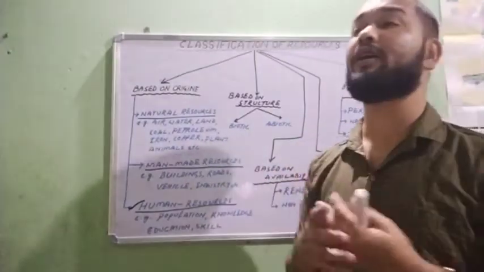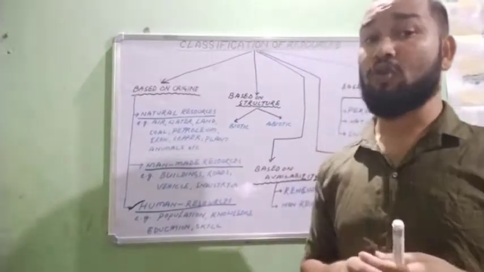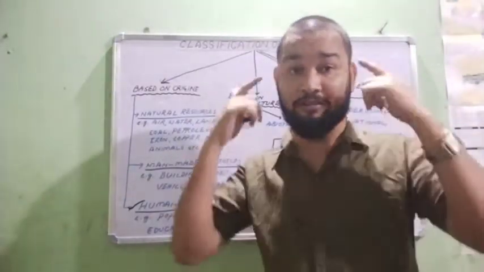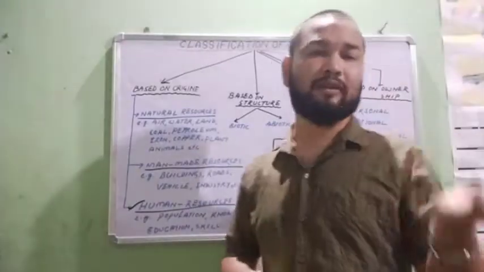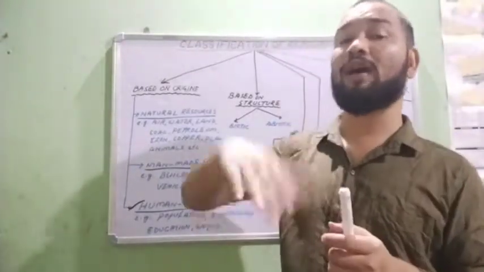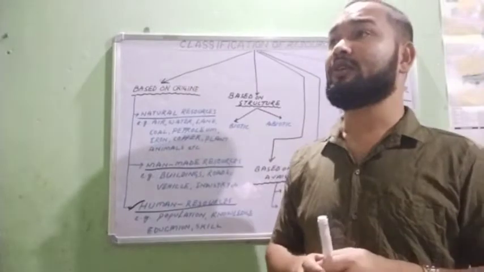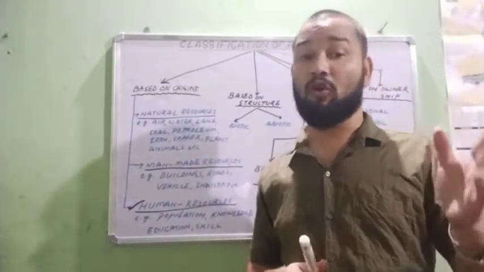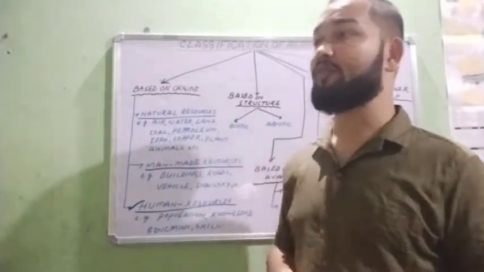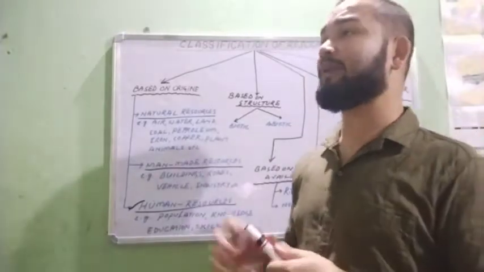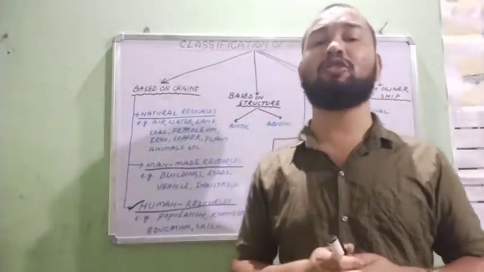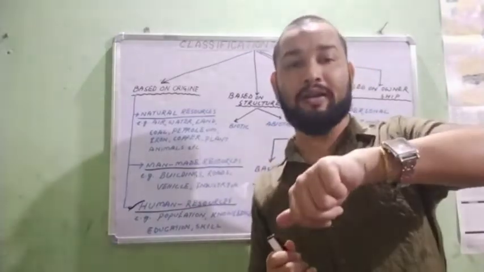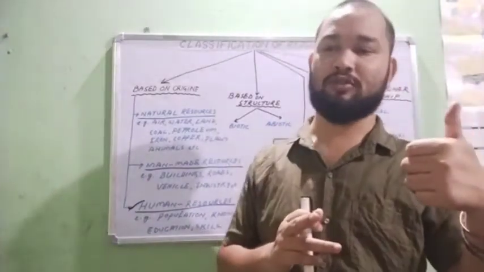We are the superior beings on the earth's surface, which have skill, knowledge, brain, education, and technology. No other animals have this quality of knowledge, education, skill, technology. So we human beings are a separate part of the environment. Only human beings have the capacity to convert natural resources into man-made resources.